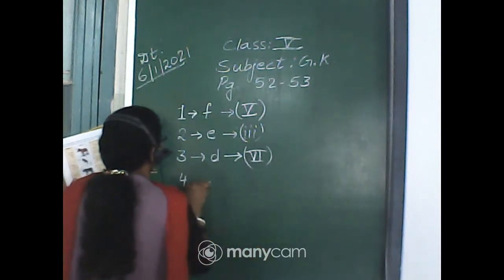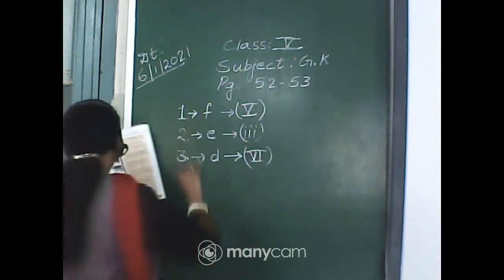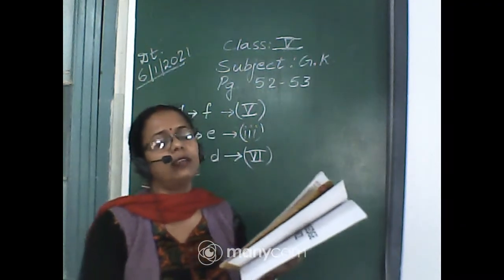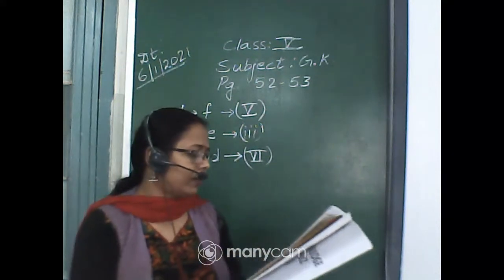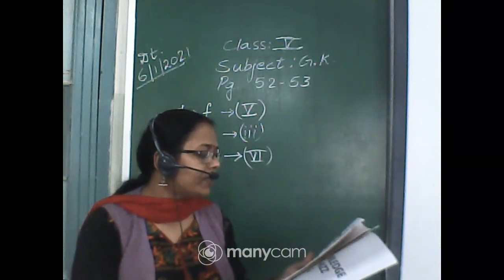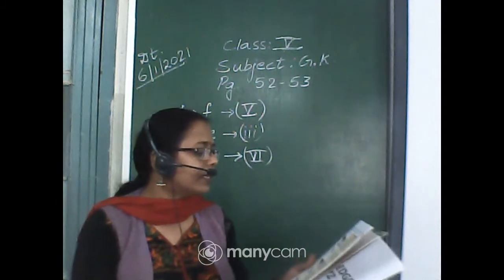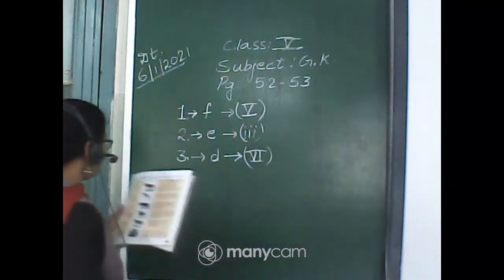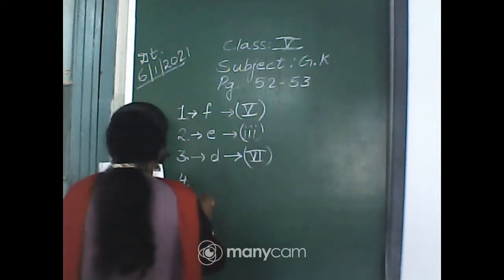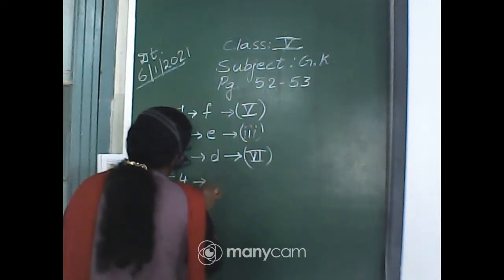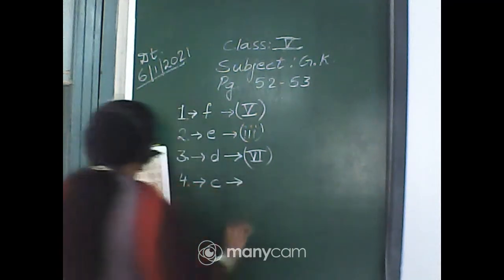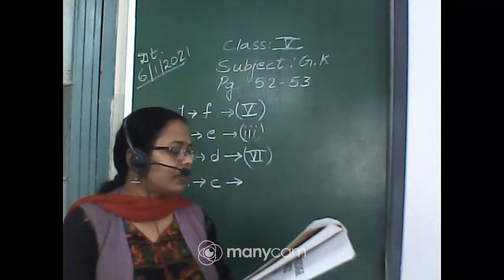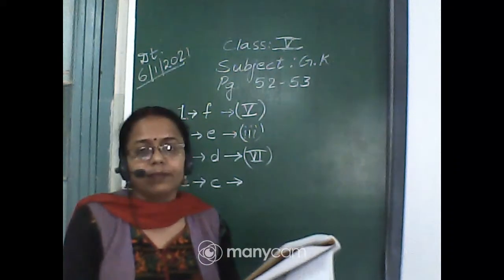Now it comes to number 4. Number 4 is Caspian tiger. Now Caspian tigers are also not seen on the earth. Now which is Caspian tiger? We all can understand C is the Caspian tiger. And what is the speciality of Caspian tiger? Let us see the description. So let us first match number 4 with C, the picture of Caspian tiger. And now let us go for the description that is on number 1.